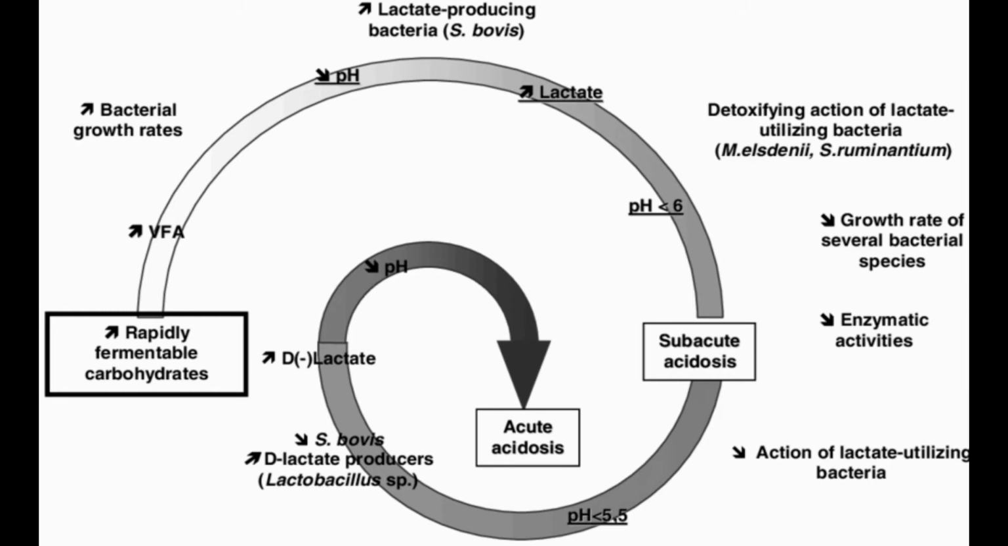Actually, the lactic acid has lower pH than the volatile fatty acids. So this lower pH of lactic acid makes it nearly 10 times stronger acid than the volatile fatty acids. So these increased rates of fermentation within the rumen will produce high amounts of lactic acid and other volatile fatty acids in the rumen fluid, and this will cause the rumen pH to fall below the normal value of pH.